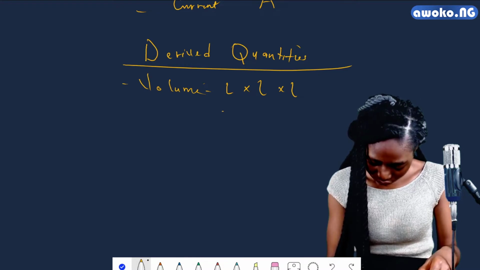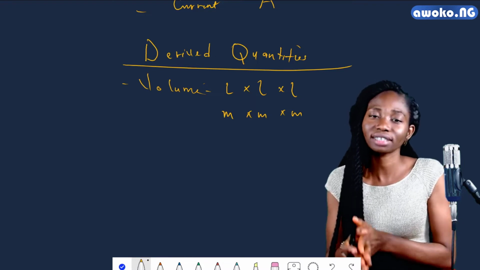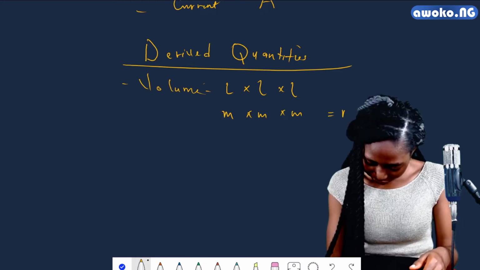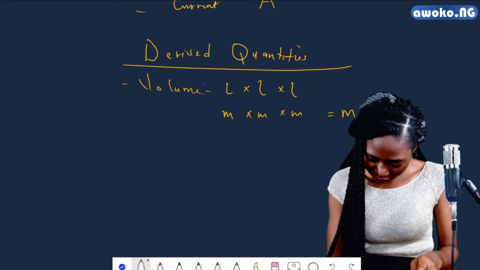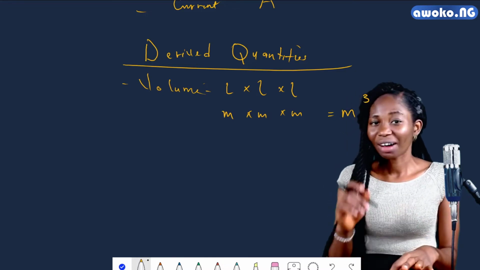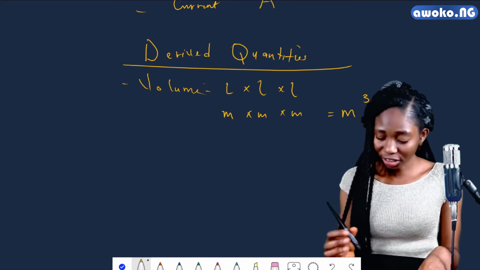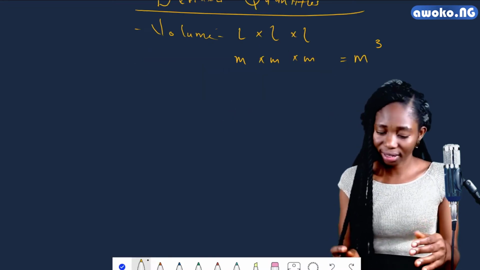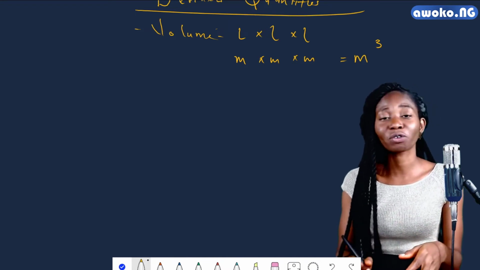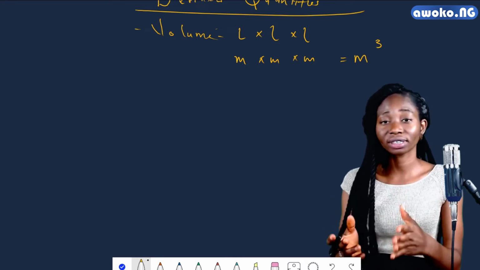Yes, of course. The unit for measuring length is meters. So we have meters times meters times meters, and this gives us a cubic form. So we have that volume is measured in meter cube. Can you see that this derived quantity volume was actually gotten from the fundamental quantity length, same as its units? From this, we could say that units of derived quantities are gotten from fundamental units.